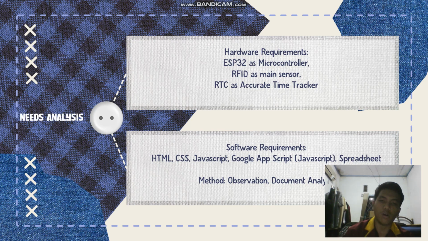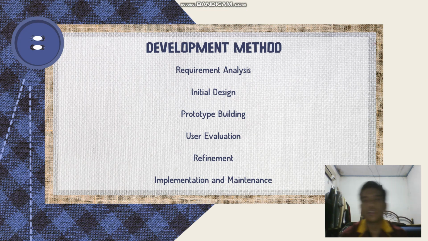Method of observation, document analysis. Development method: requirement analysis, initial design, prototype building, user evaluation, reference, implementation, and maintenance.